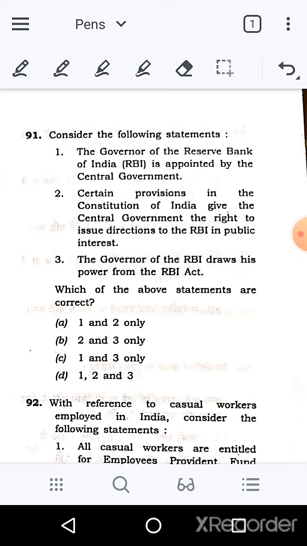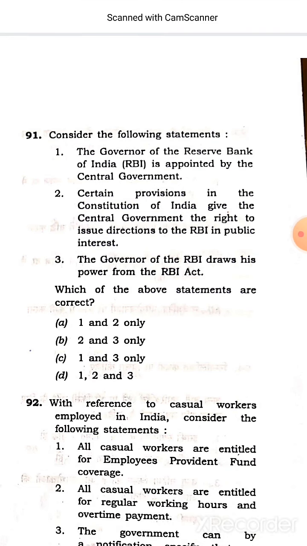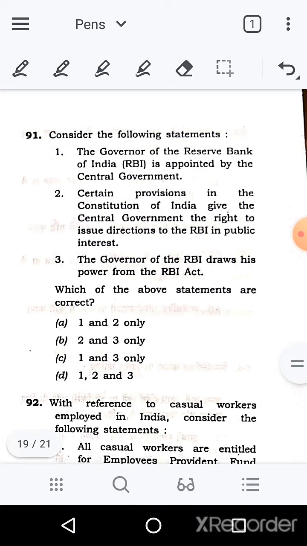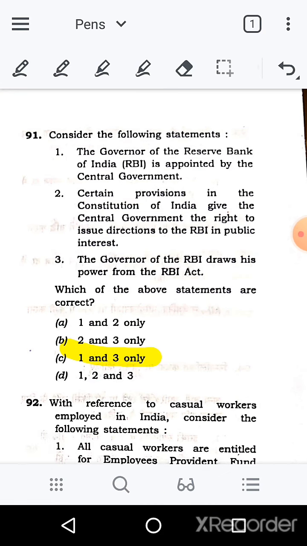So if we look at the options, option A, B and D can easily be eliminated. Next is, the governor of RBI draws his power from the RBI Act. That statement itself gives us some clues about statement 2. So option C, statements 1 and 3, are correct.